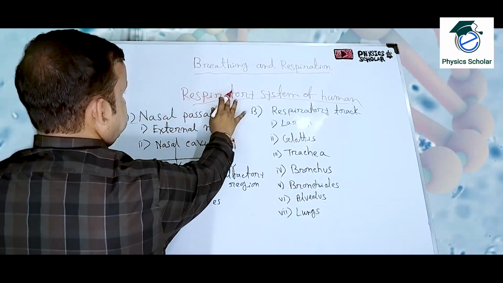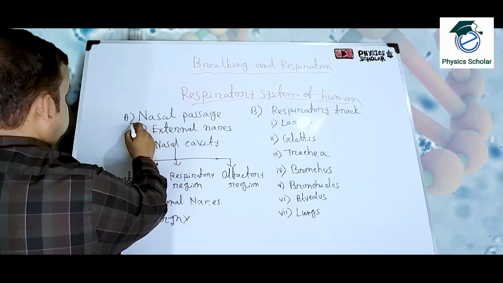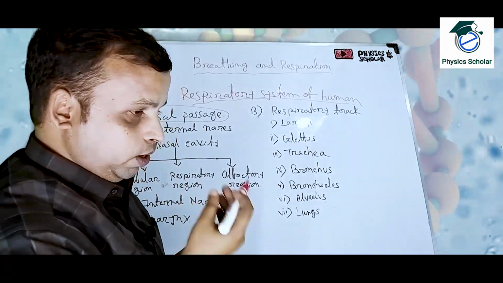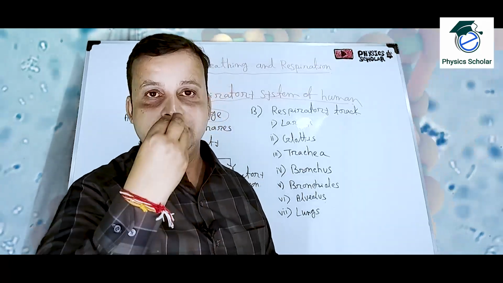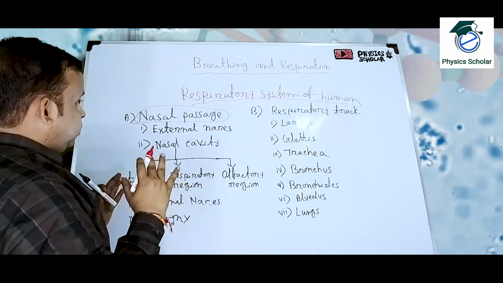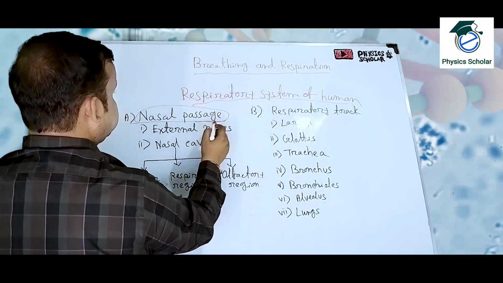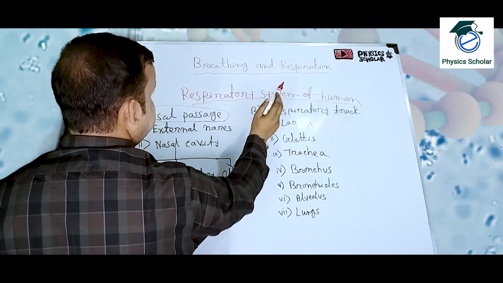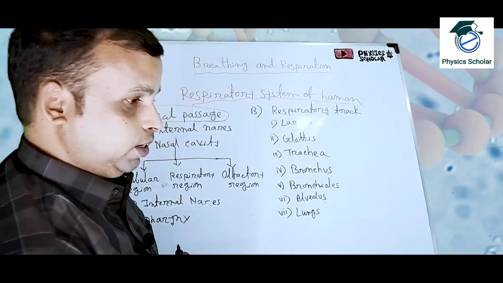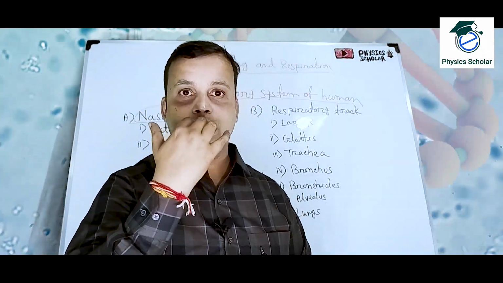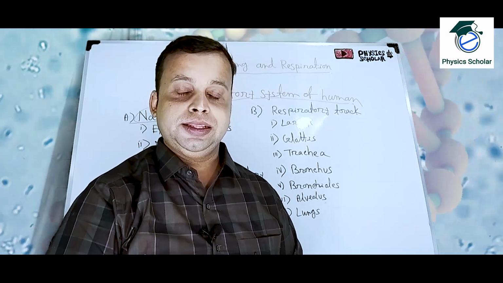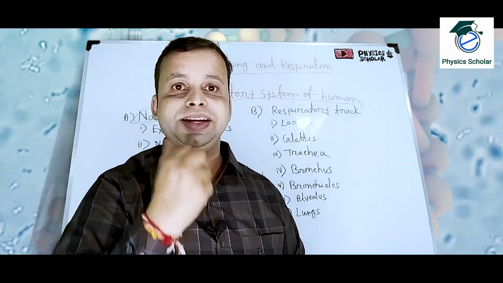Now respiratory system of human. So these are the organs which are there. Some of the organs, okay, the nose we can see from outside, the internal part we cannot see. So what are the organs that make up the respiratory system of human? The first one is the nasal passage. Nasal passage means the nose, okay, the total nose. The air will come in at the time of inspiration, so it will enter.